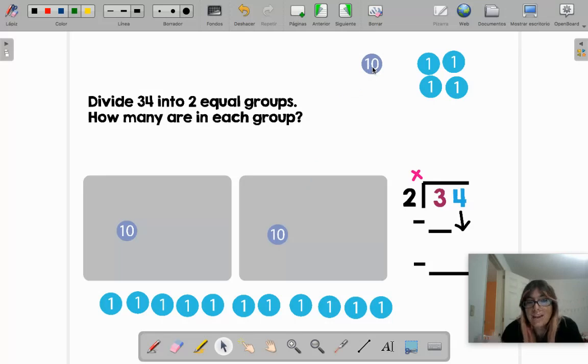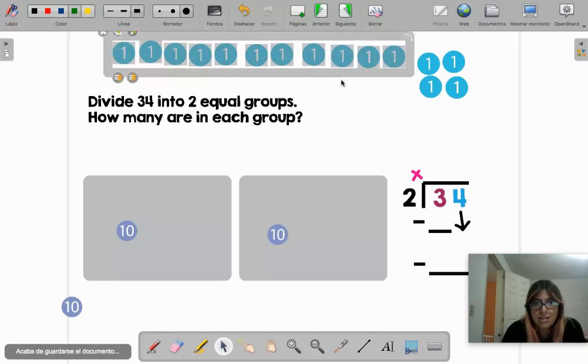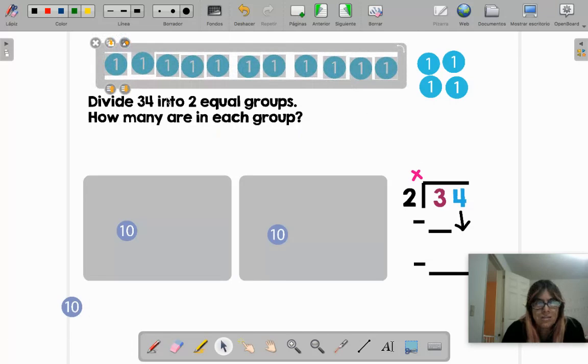So first I have to break it or separate it. Let's change this here that I am not going to use, and let's change it for all these 10 ones. Let's double check that yes, they are 10: 1, 2, 3, 4, 5, 6, 7, 8, 9, 10. You see?